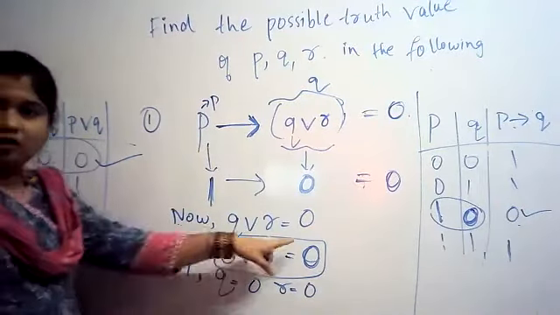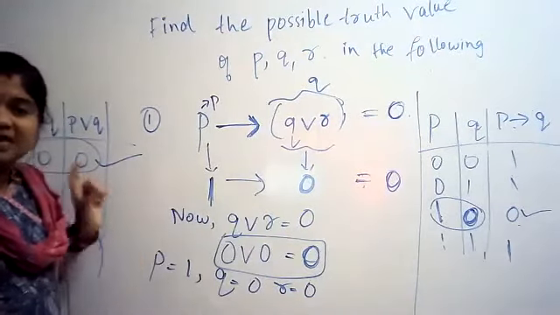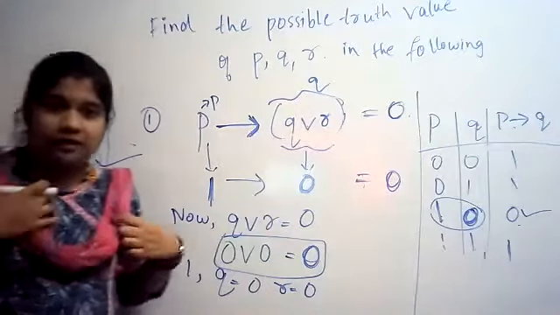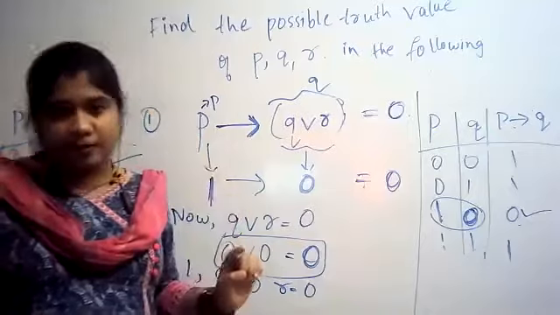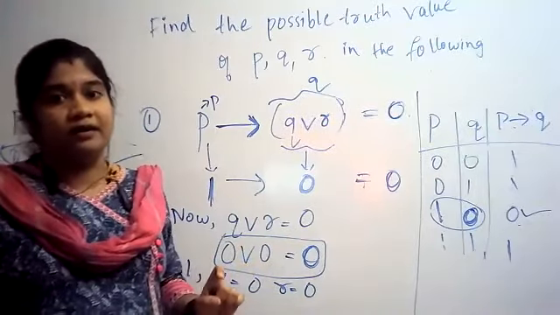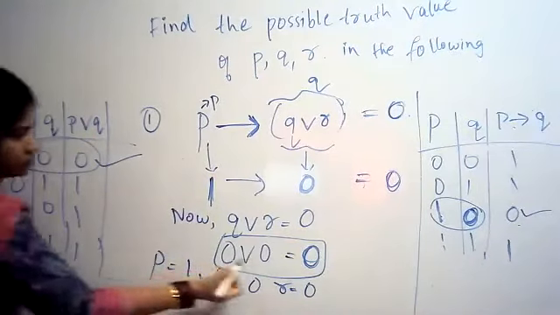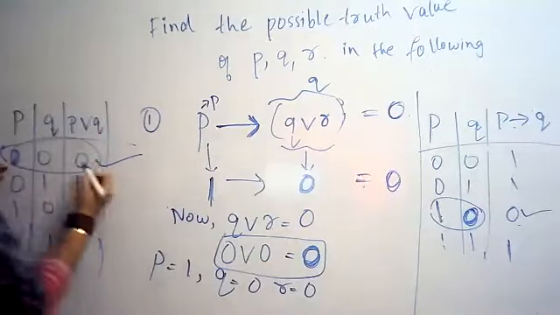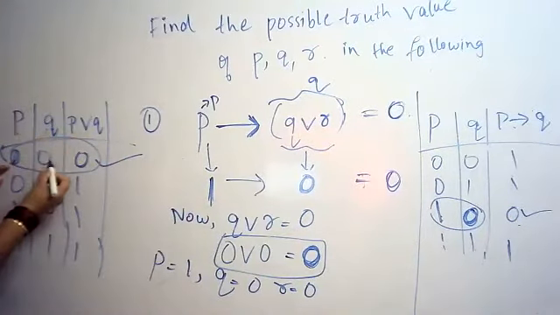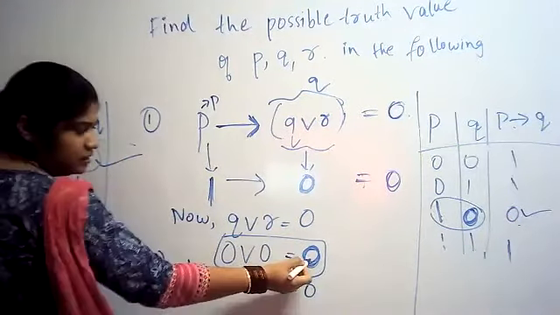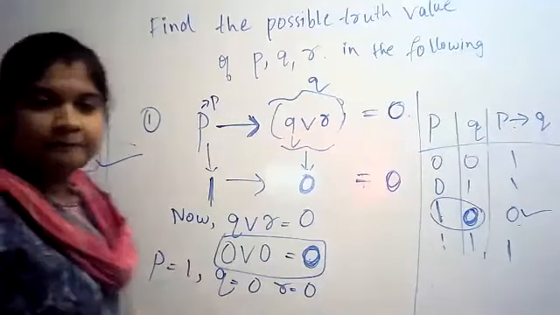Madam, they have given QR, but you are taking PQR here. No problem. I am just using the logic of this truth table, the logic of disjunction, that's it. It can be applied for any of our propositions. Don't worry about that. So first is 0, result is 0. When will the result be 0? When the first is also 0 and the second proposition is also 0, then only our result will be 0, otherwise it will be 1 according to my truth table.